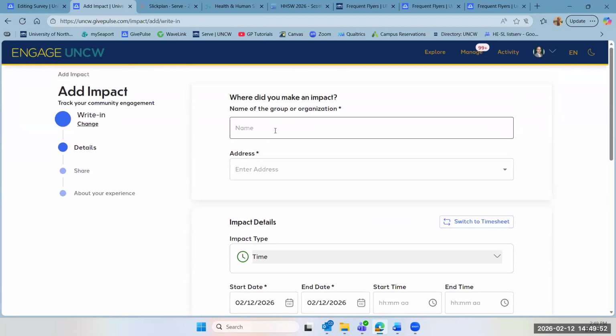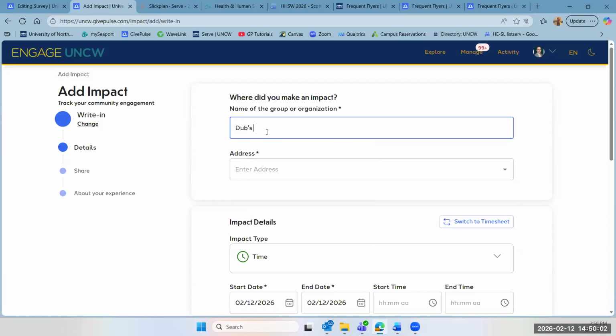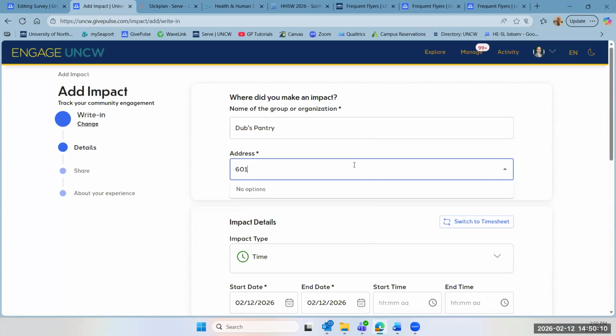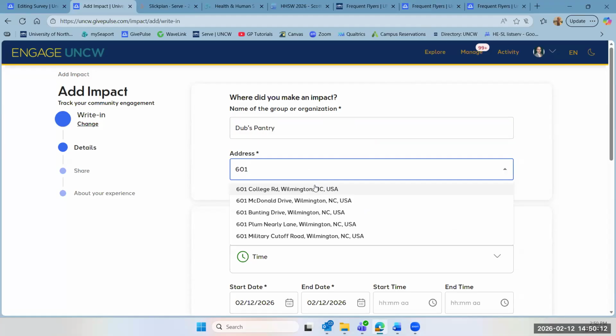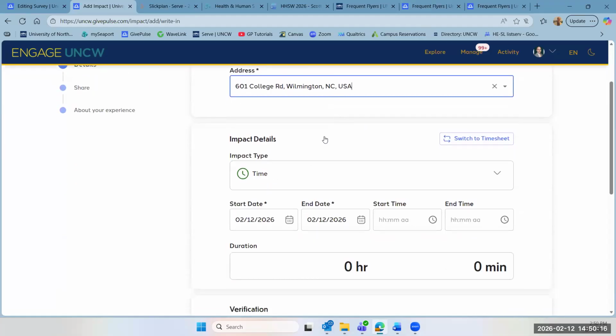And then here you're going to type in the name of the organization. We'll call it Dubs Pantry. You're going to type in an address. This is all just to give you an example here.